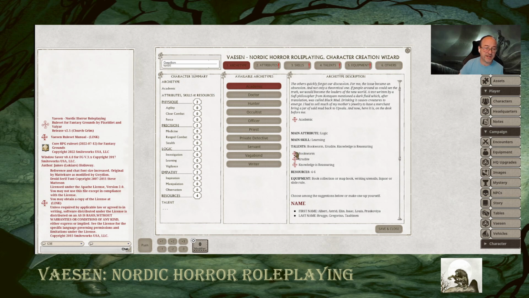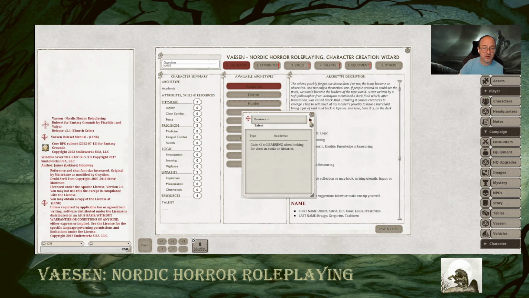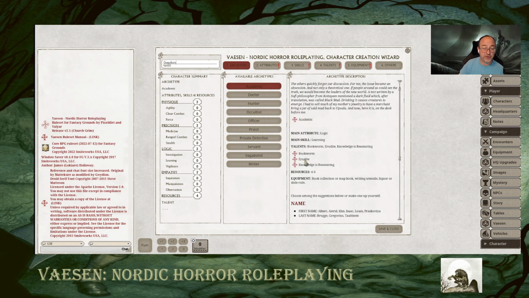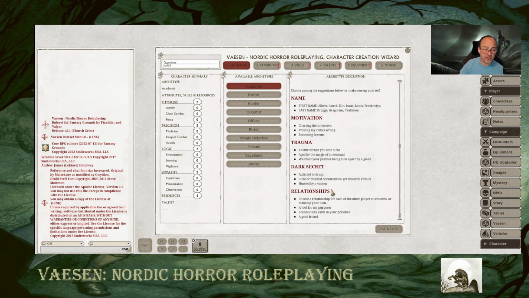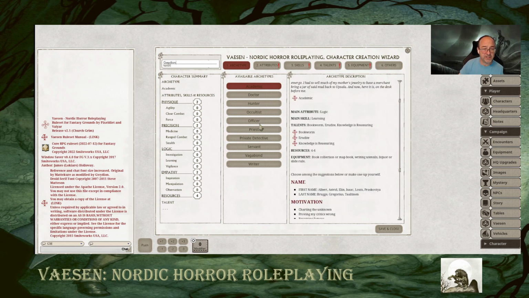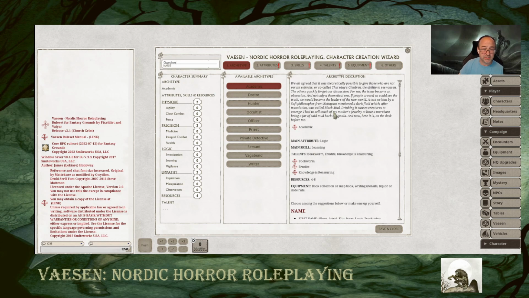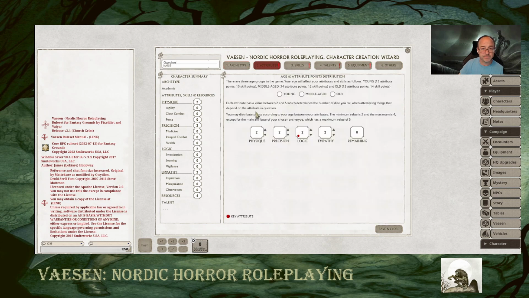Before you select this, if you want to understand what each of these will do for you, you can click on each of these links: names, motivation, trauma, all the basic information for each of these archetypes. To make it simple, I'm just going to select the academic. This is selected in red. All the rest have a red exclamation point that tells you haven't done them yet. So let's go to attributes.